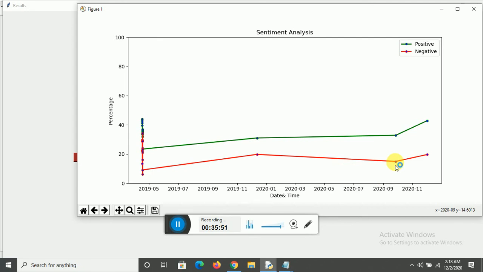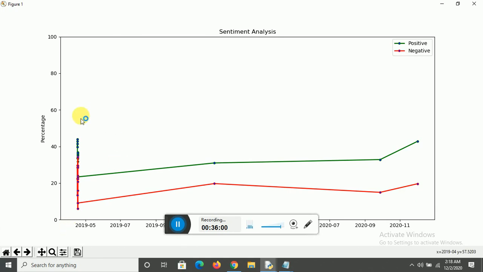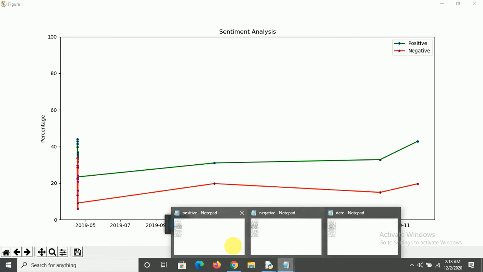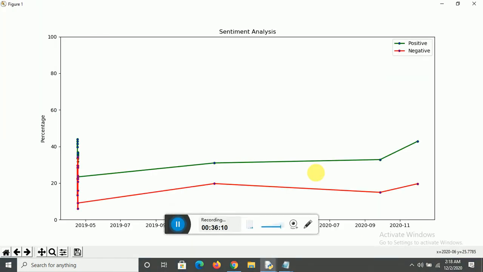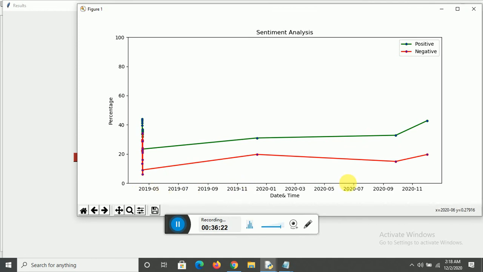If we run it more frequently, like if we run it every 15 days or every month, we get more values. Like I said, I run it multiple times over here, so I got a lot of values, and accordingly we get our values as we progress. All our values are stored in our text file, so we always get a result about a particular topic, how the sentiment has progressed. In this case, it was the U.S. President Donald Trump, whose sentiment has been analyzed over this course of time. So you can do it for any particular topic.